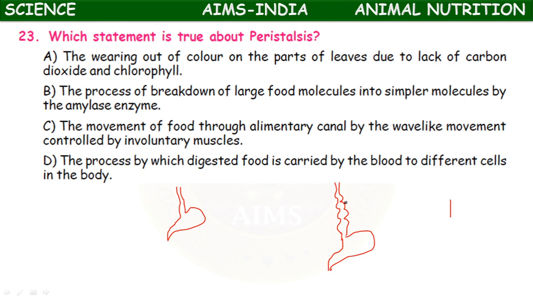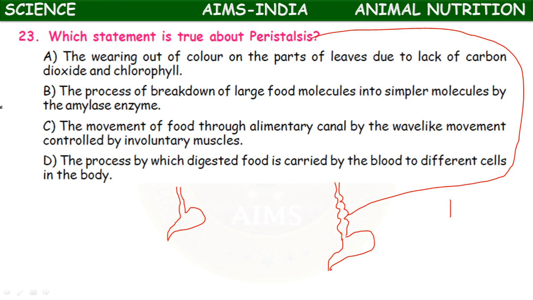Okay, this is called peristalsis. So this is called the peristalsis. The process of the movement of the food from esophagus or food pipe into the stomach.